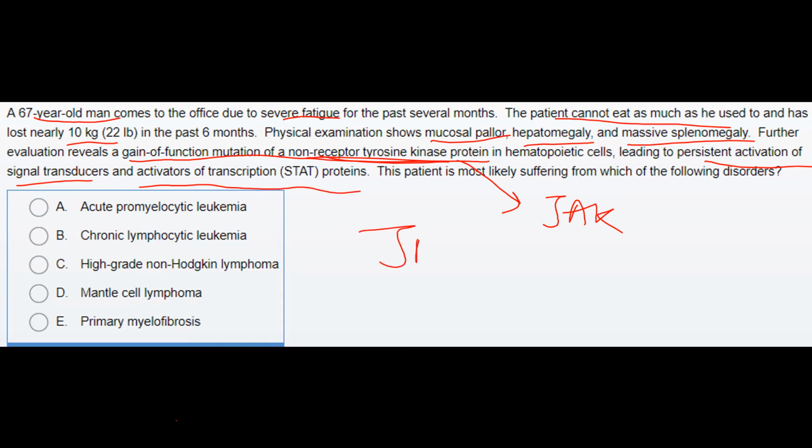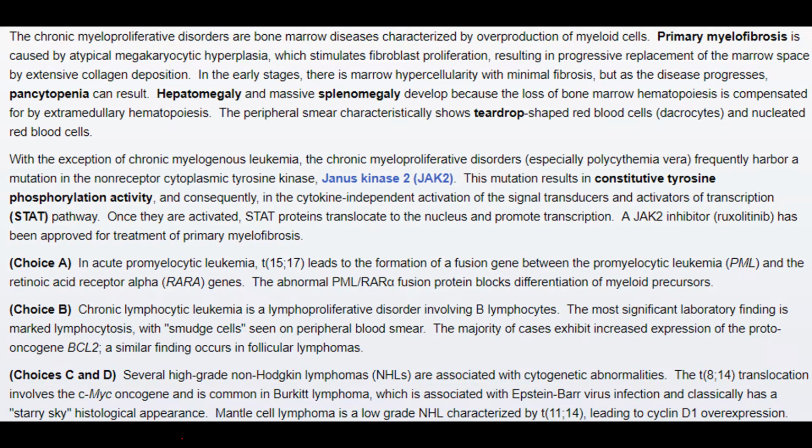So this is some mutation leading to activation of the JAK-STAT pathway. This patient is most likely suffering from which of the following disorders? So the disorder that is associated with this JAK-STAT pathway is primary myelofibrosis. Thus the answer is E.